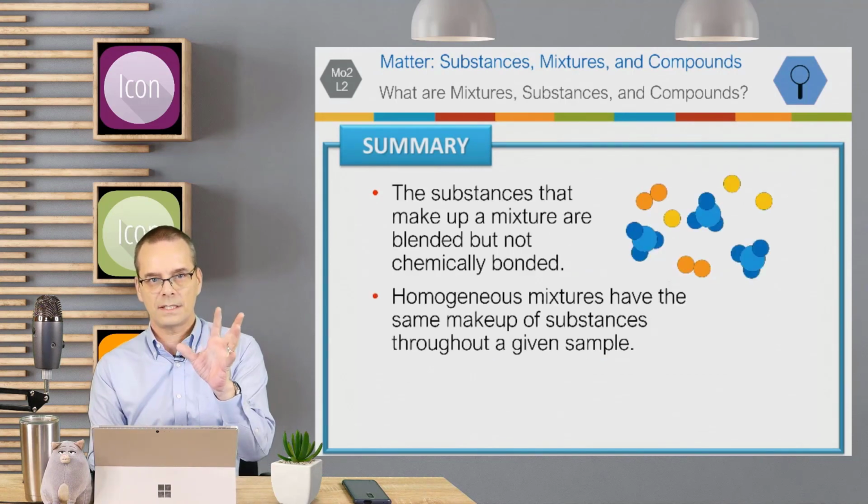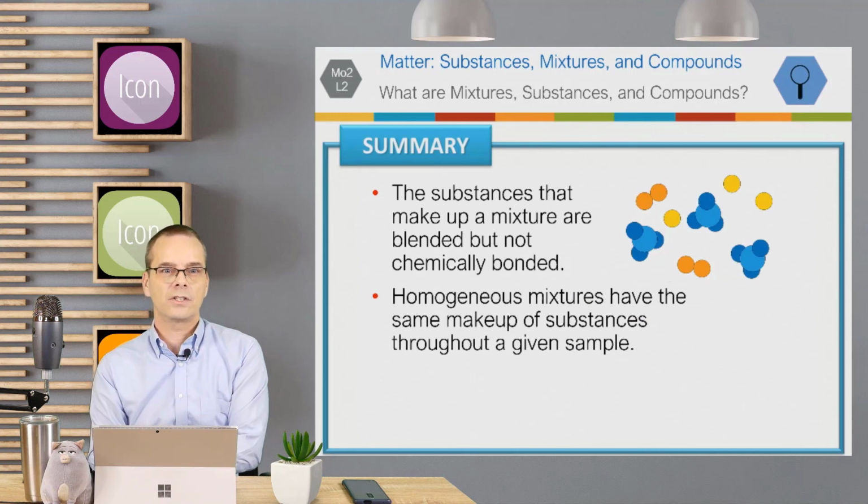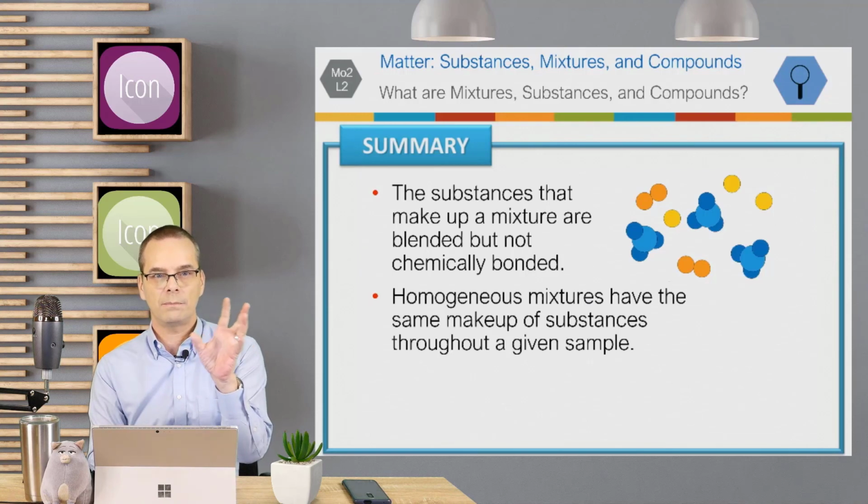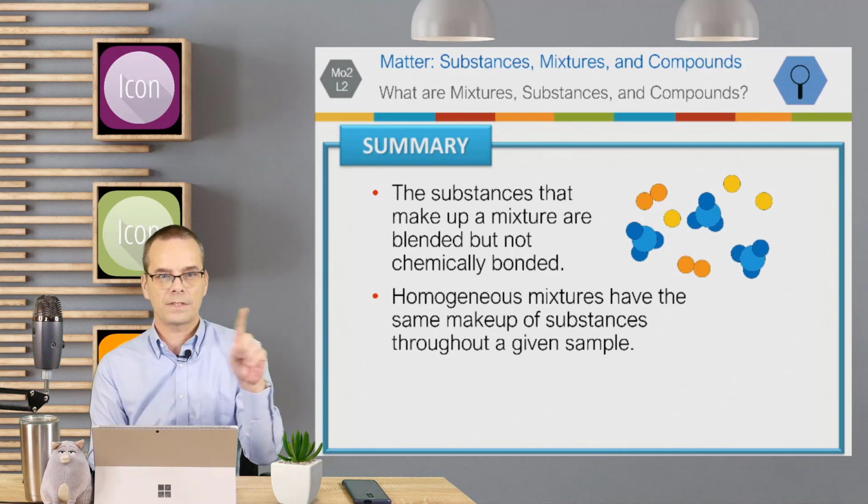So remember, in summary, an element is only one type of atom. A mixture is blended but not chemically bonded, and homogeneous mixtures have the same makeup of substances throughout a sample.